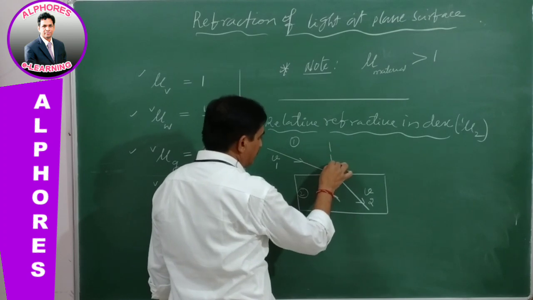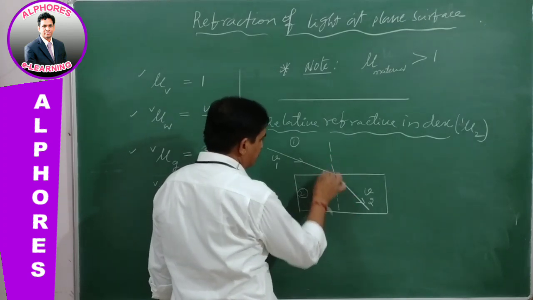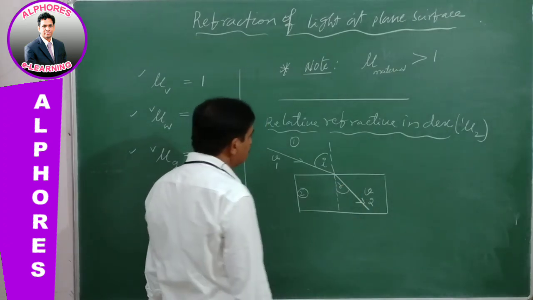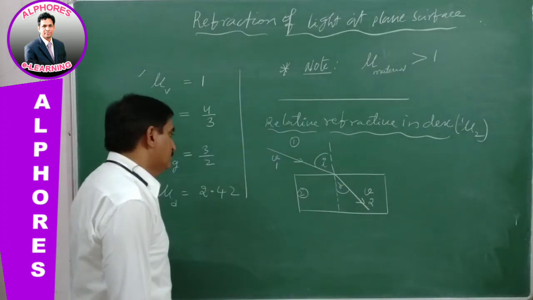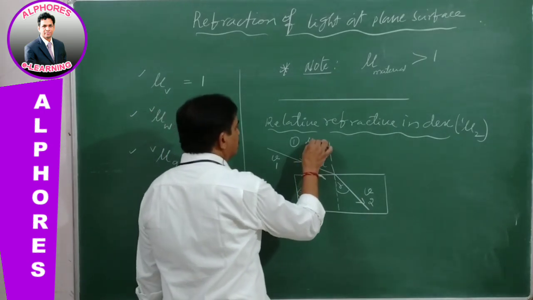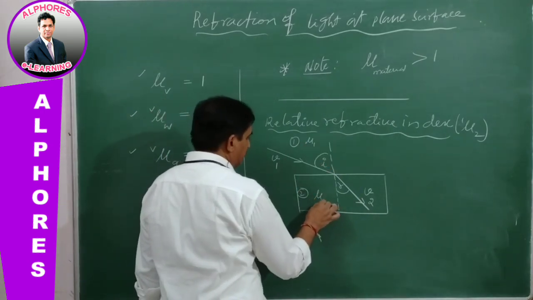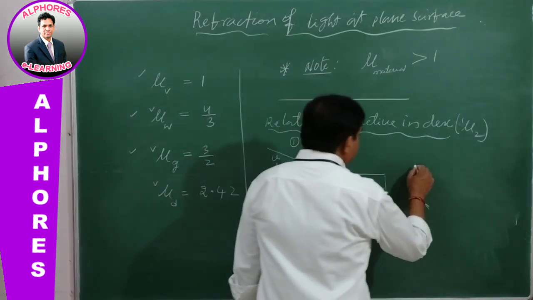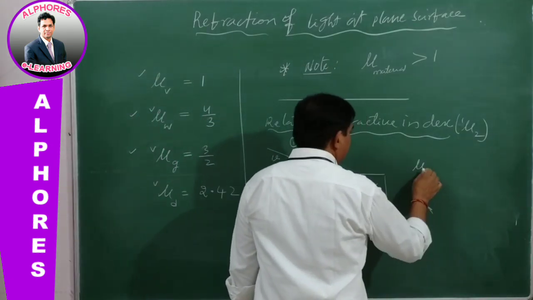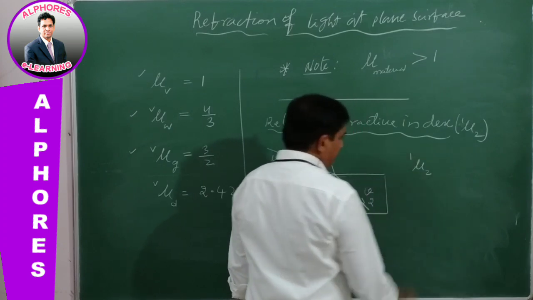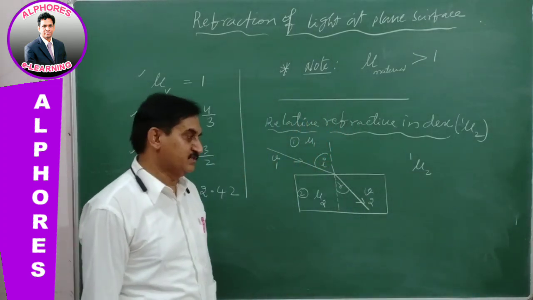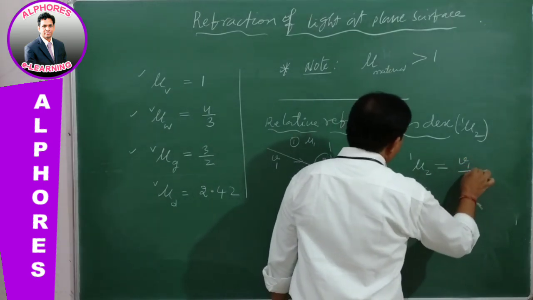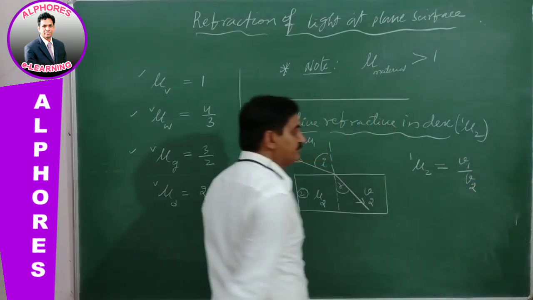And a normal is drawn at the point of incidence. This is I and this is R. Now, the refractive index of the first medium is mu1, and of the second, say, mu2. Now, mu 2 with respect to 1, this is the relative refractive index, is equal to V1 by V2.